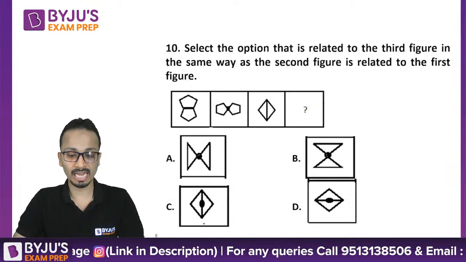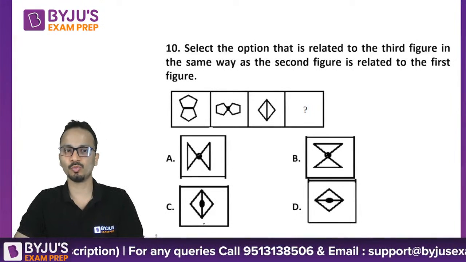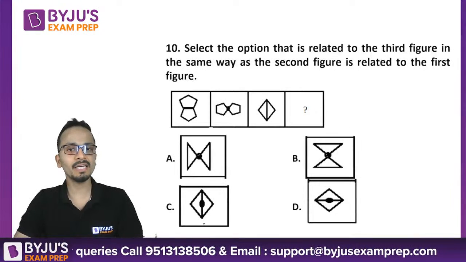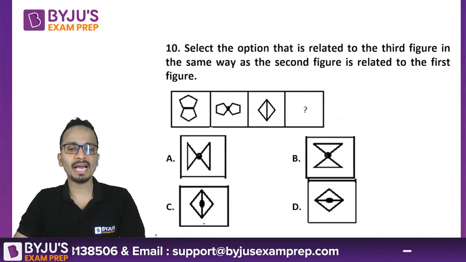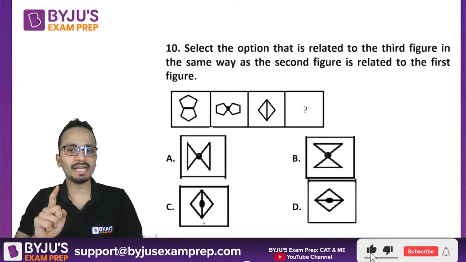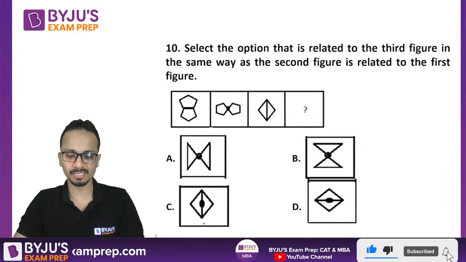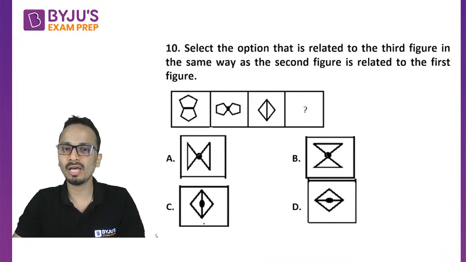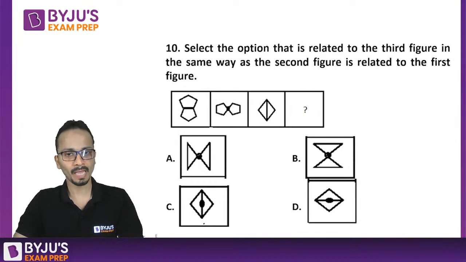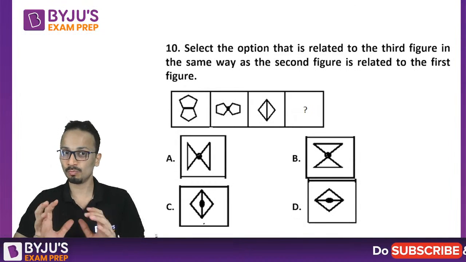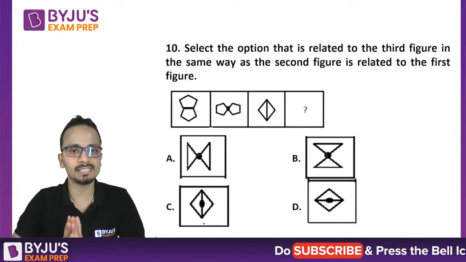Careful. Just have a look at the rotation of the figure as well. So the pentagon is rotated by 90 degrees. Both the pentagons are rotated by 90 degrees. So be careful when you answer this question. This is slightly challenging, so you can easily commit a mistake while answering this one.